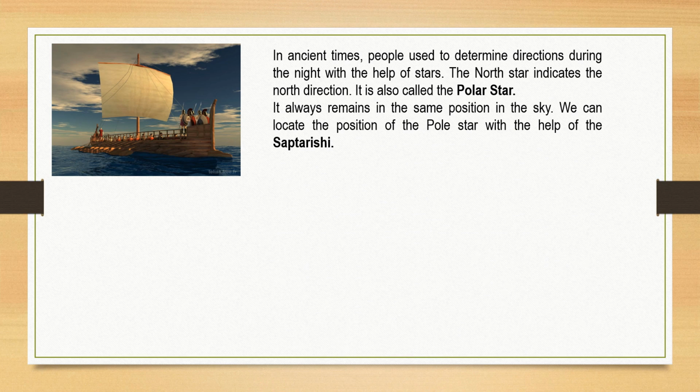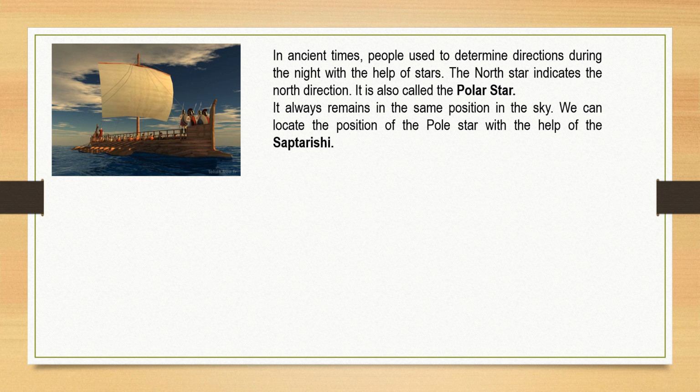In the olden times, when there were no roadways and people didn't know the direction, they used to travel through waterways to find their destination or their directions. How did they determine their direction during the night? With the help of stars. The north star indicates the north direction. It is also called the pole star.